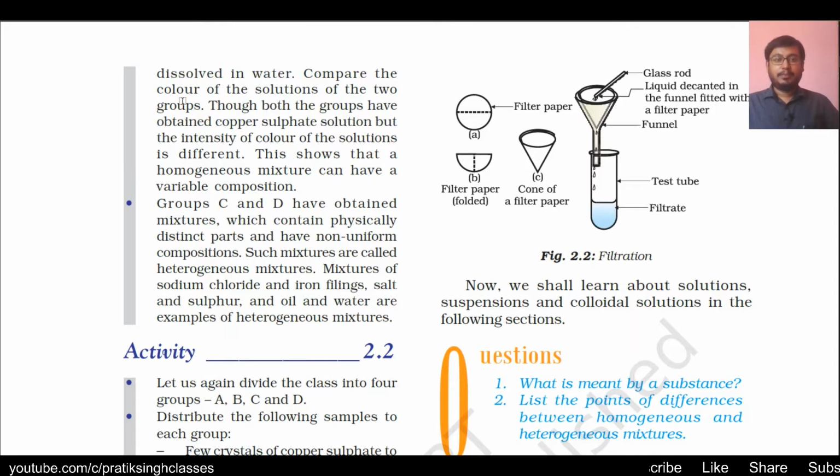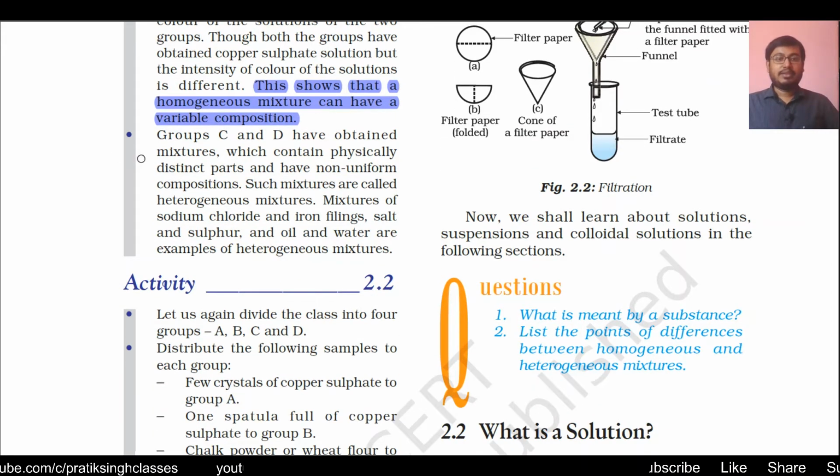Simply compare the color of the solutions of the two groups. Though both groups have obtained copper sulfate solution, the intensity of color of the solutions is different. The first will have a shallow color and group B will have the deeper color. This shows that a homogeneous mixture can have variable compositions. A homogeneous mixture may have homogeneous components, but it may or may not have a homogeneous composition.